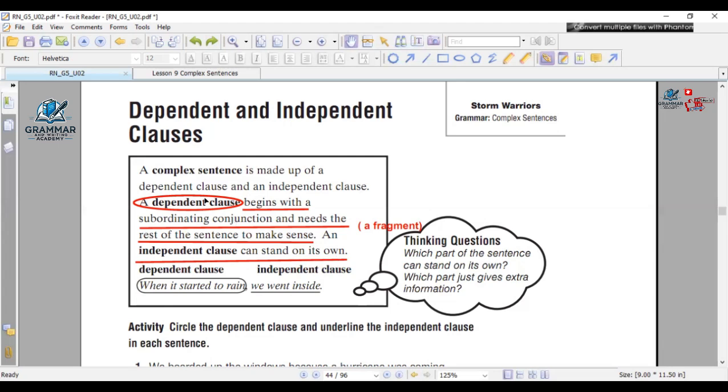Okay, again, a dependent clause starting what? Subordinating conjunction and the sentence after it. And both of them with each other alone, they can't stand alone. They can't give you a clear meaning. For this reason, we consider the dependent clause a fragment. But the independent clause can stand on its own. For this reason, we consider it a sentence because it has a meaning and it doesn't have a conjunction. Okay? Okay. So the dependent clause is like a fragment. The independent clause is like a sentence. A fragment, it doesn't have a meaning. A sentence, it has a meaning.